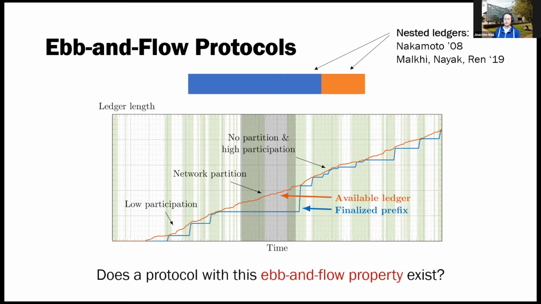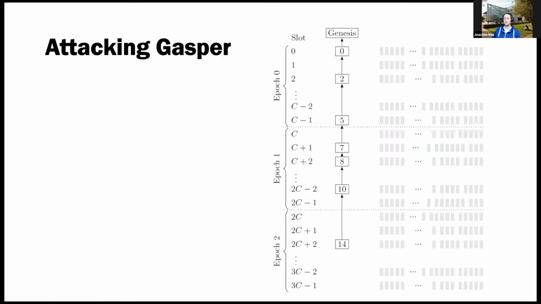But the question, of course, arises, are there any such protocols with this ebb and flow property? So I promised you we have an attack on Gasper, so let's take a moment to take a look at this, right? What's wrong with Gasper? Why does it not satisfy this? So Gasper works as follows. Time proceeds in epochs.